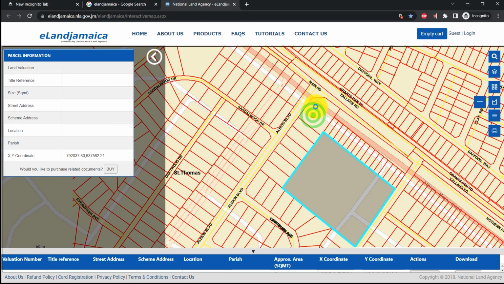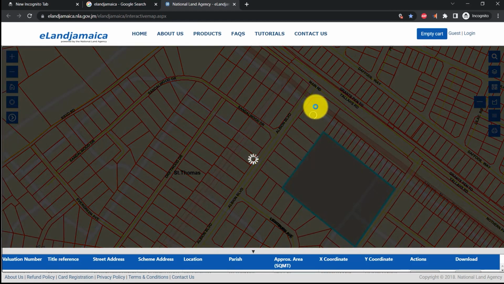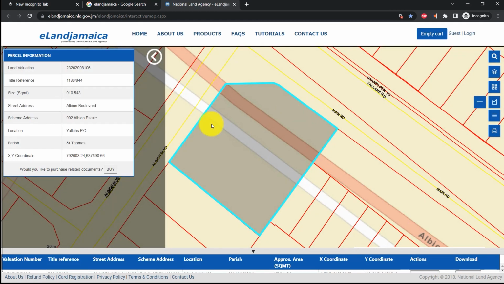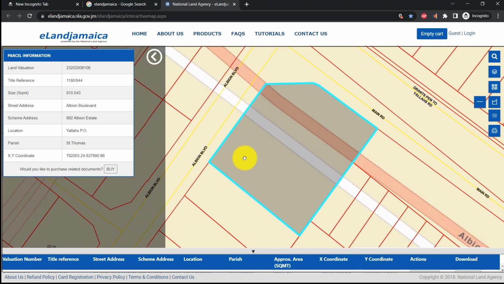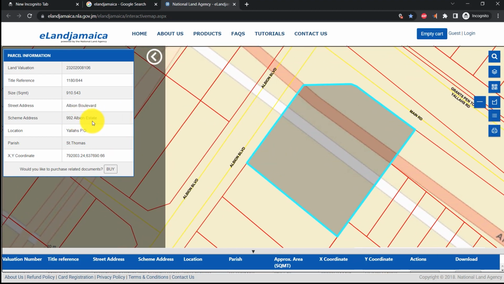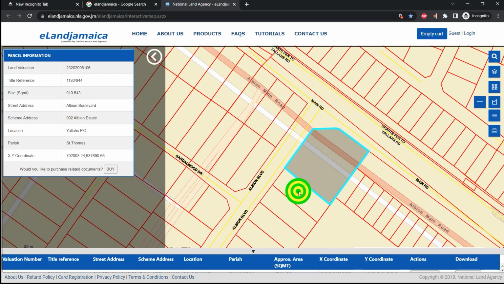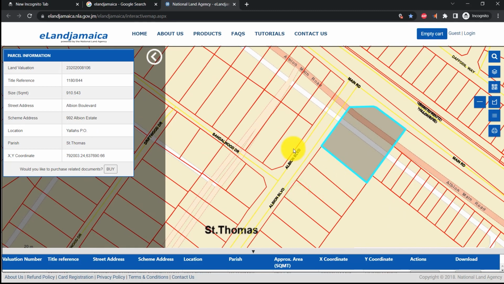Let's click on the gas station so we can see the dimension of this area, and it tells us the dimension. It is approximately 910.54 square meters in Albion Boulevard, 992 Albion Estate, LSPO. All right, beautiful. So we are at this juncture.